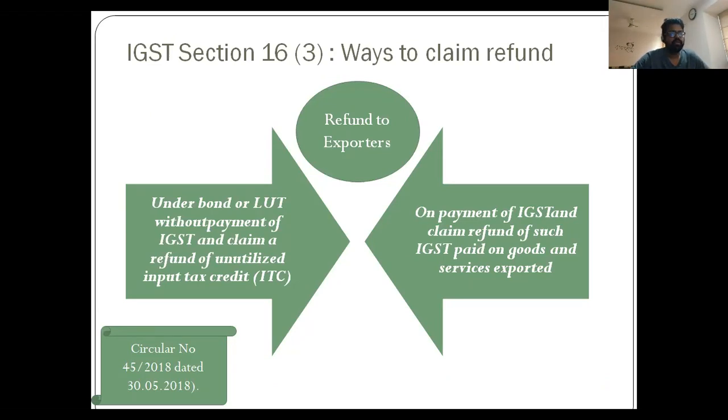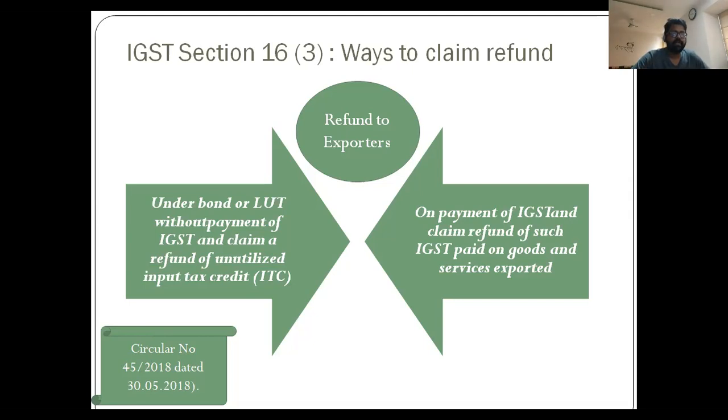So the first condition, which is very important, is that an LUT, a letter of undertaking, has to be there. So a bond or an LUT is required to be executed in case of zero rated supply where the refund is required to be claimed in case of accumulated ITC.